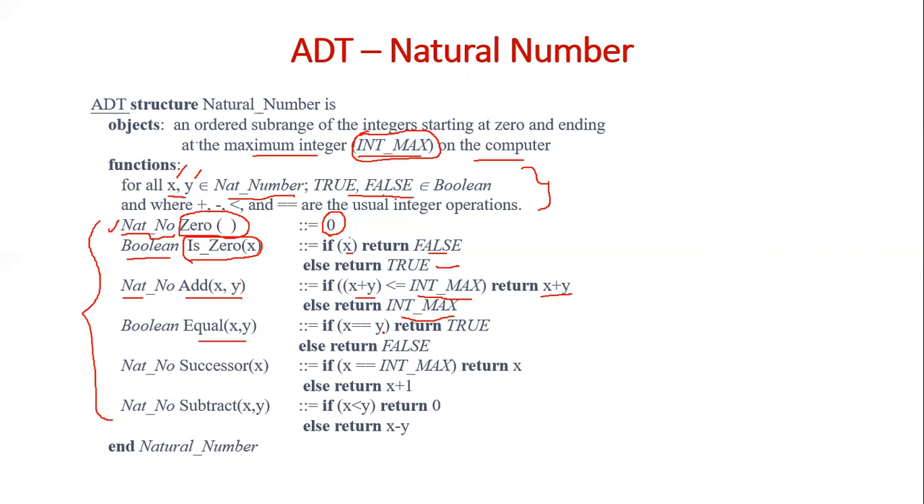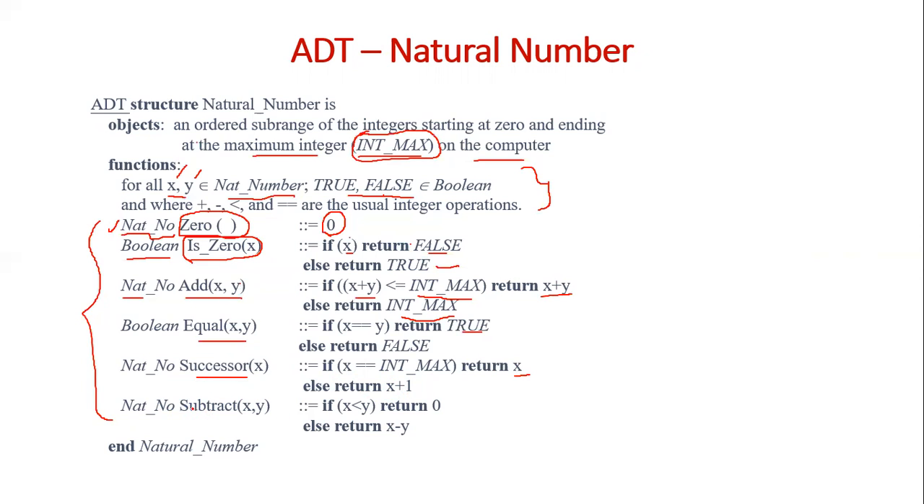Equals x, y checks whether two natural numbers are equal or not. If x is equal to y, it returns true, otherwise it returns false. Successor of x will return the natural number which comes after x. Here also it will check if x is equal to int_max, the highest natural number, then it cannot return any successor. In that case, it will just return x. Otherwise, it will return x plus 1.